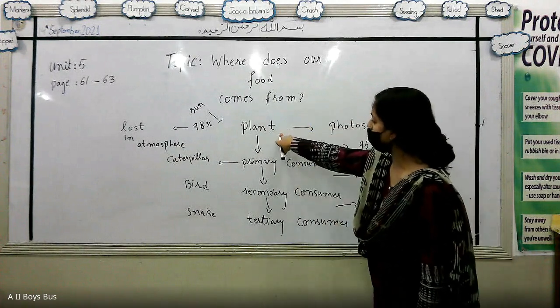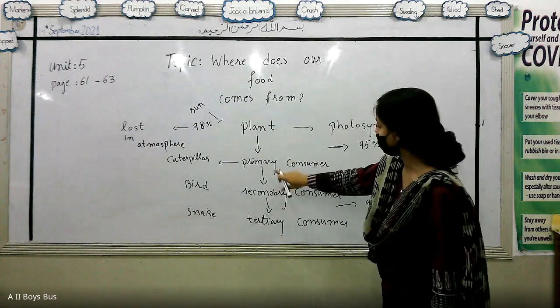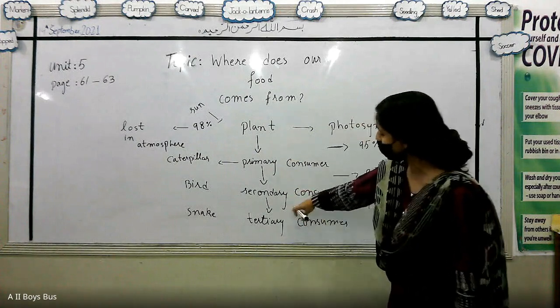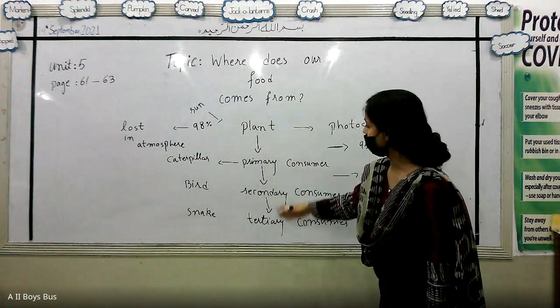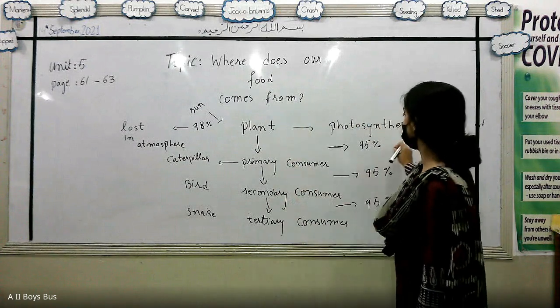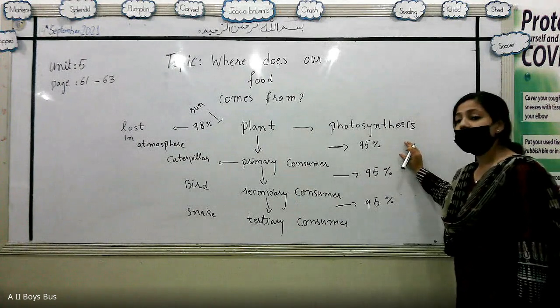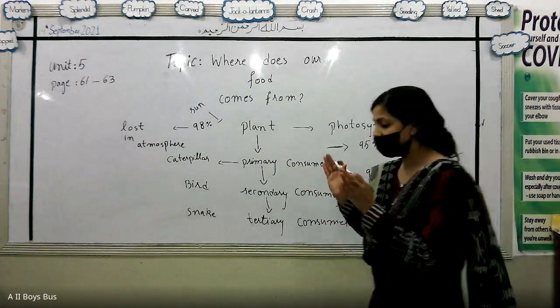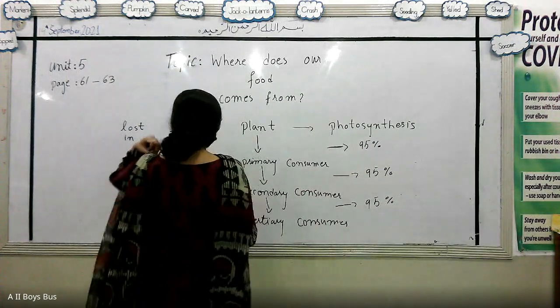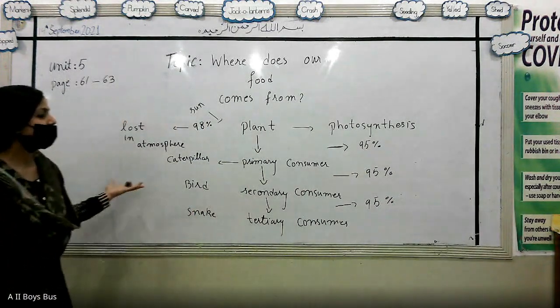This is how a chain is formed. Plants are eaten by primary consumers, eaten by secondary consumers, which are eaten by tertiary consumers. This takes the form of a food chain, and energy will be lost at each level. At the end, a very small amount of energy will remain.